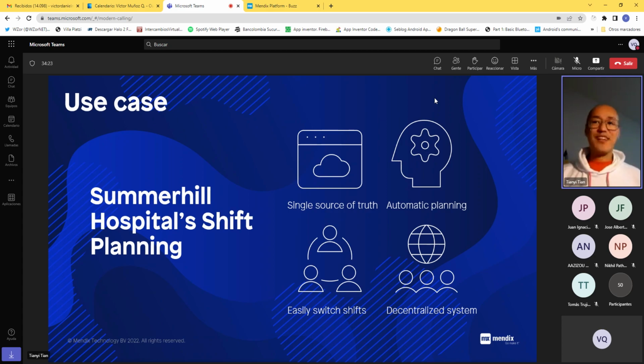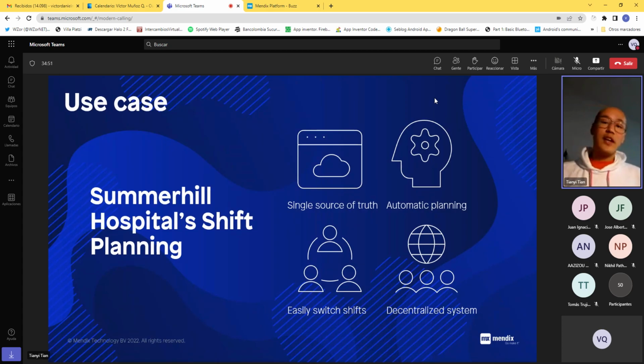It should be a decentralized system, so multiple user types will be using that app, right? Here we'll be talking about security, and the overall goal is to allow people to easily switch shifts, right? Yeah, this exercise was actually created before Corona. We didn't know that it would have such relevance these days, but yeah.